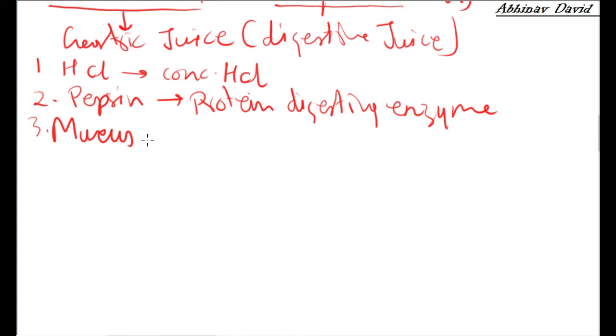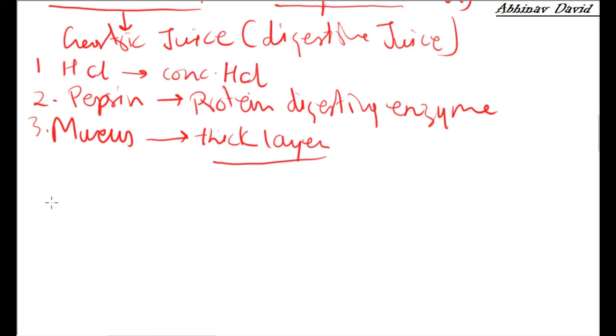Now as I have already told you, mucus is present in all the parts of the alimentary canal. It is present here also, but mucus is present here in more amount, a thick coat of mucus is present. Okay, a thick layer of mucus is present. Now let us see the roles of all these three things.